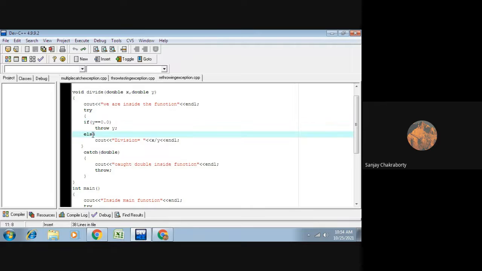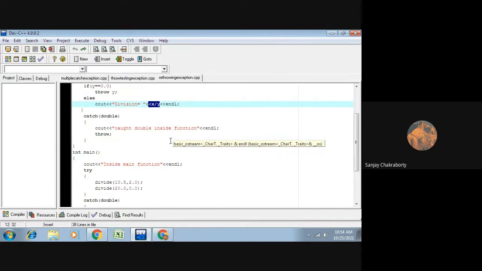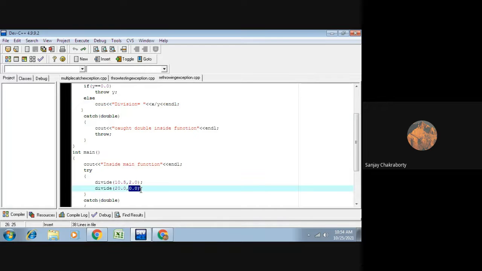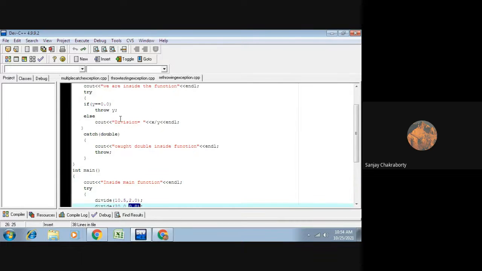Now the else part will do the division. So obviously, this is the same similar concept of division by 0. It will create an exception. When y is 0, division by 0 is not possible, so it will throw an exception y.